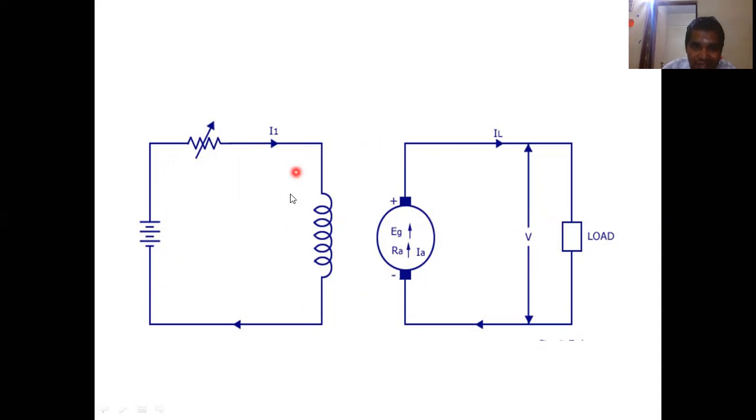This is the diagram of the separately excited DC machine. A DC machine can be a motor or a generator. Excitation means giving supply to the field. Separately excited means the field winding of the machine is energized from a separate supply, right?